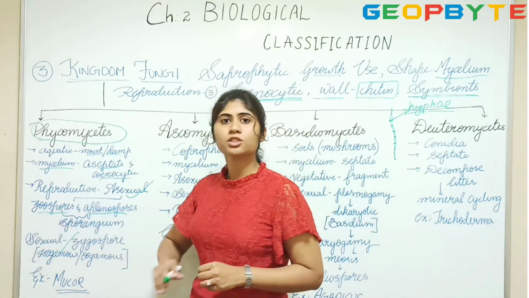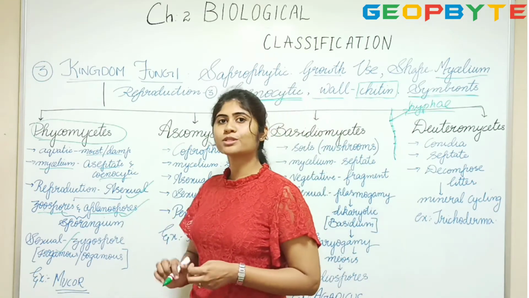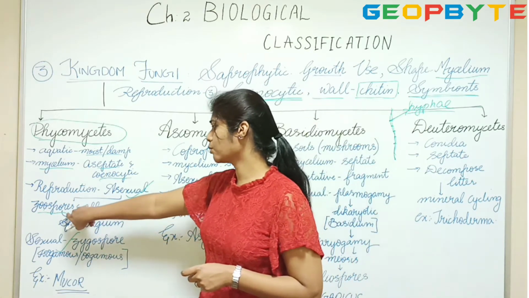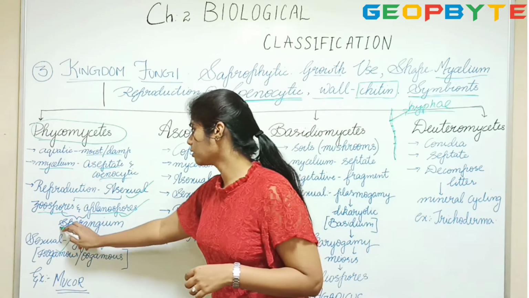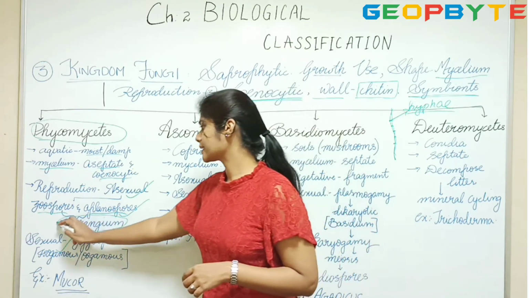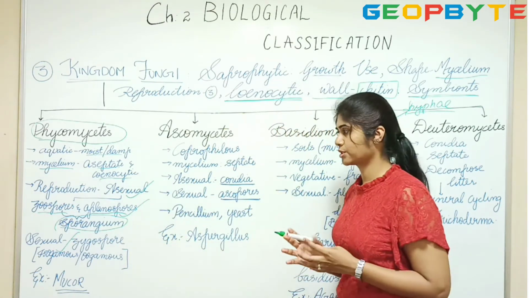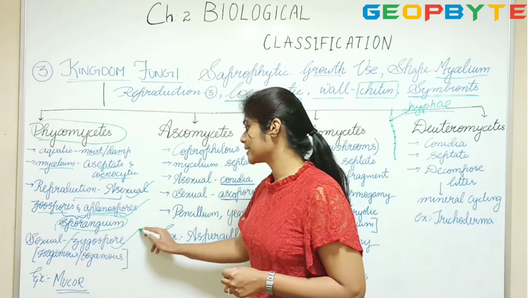Zoospores are the ones which are motile, that is, they are freely moving. Aplanospores are non-motile, they do not move. These spores are present exogenously on an organ called a sporangium. So this is what happens in asexual reproduction. When we come to sexual reproduction, it produces a zygophore.